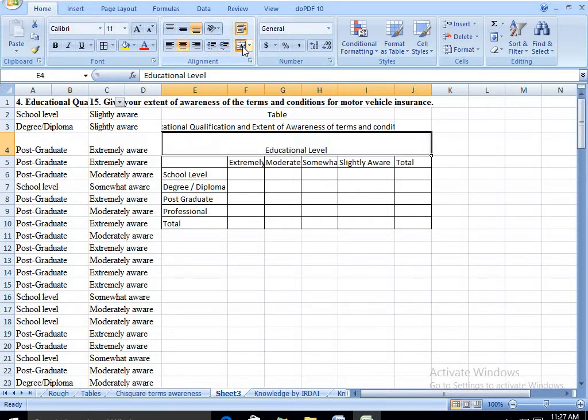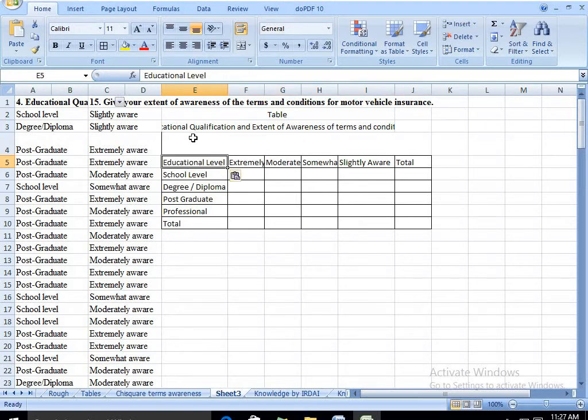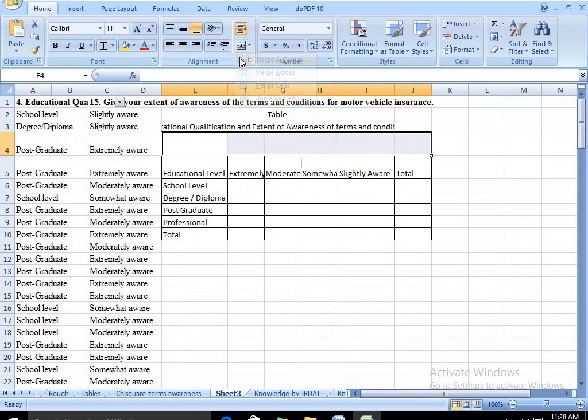This way also you can do your correction. This heading should come here. This needs to be split, so we are unmerging, then merging and remerging. This is how you can do it.